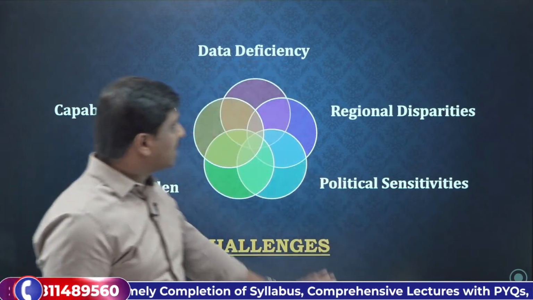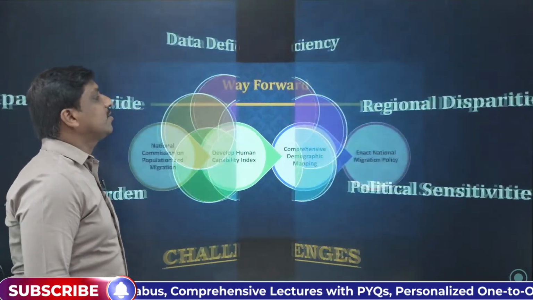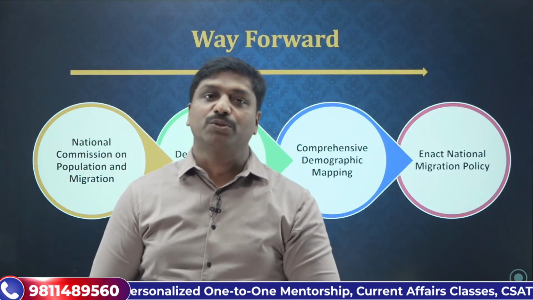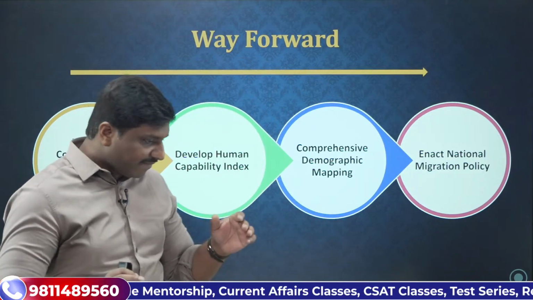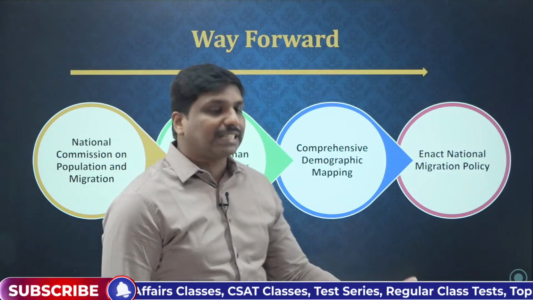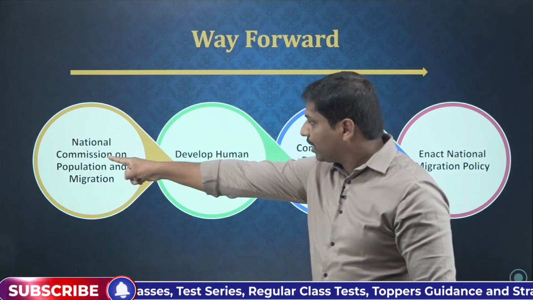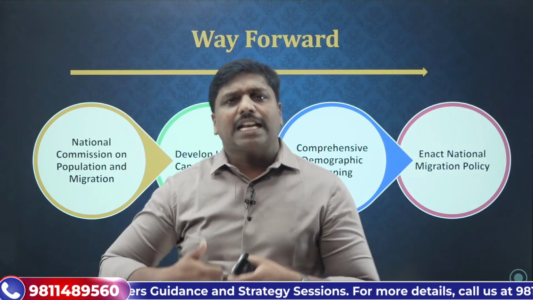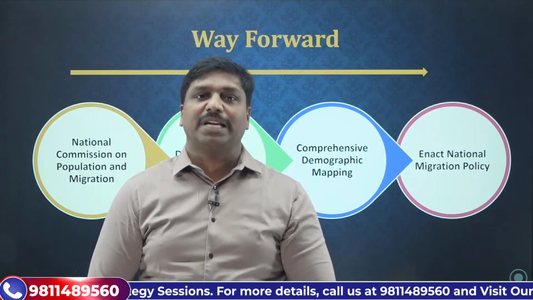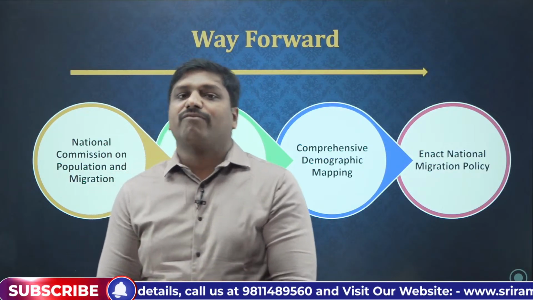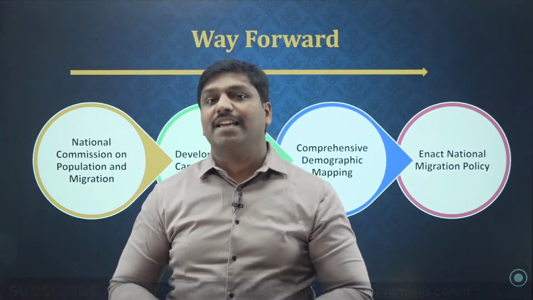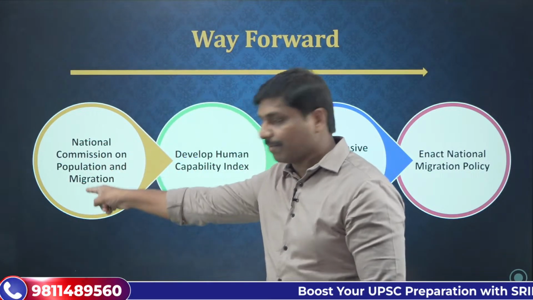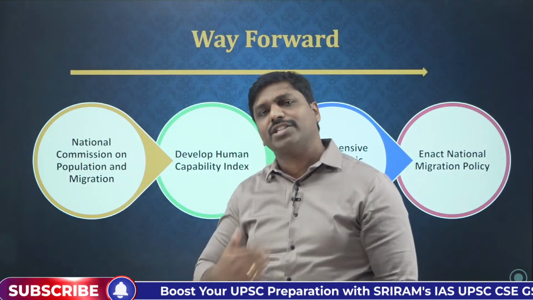So friends, now let us see how we can overcome these particular challenges. What is the way forward? If we talk about demographic transition, first and foremost, we should launch a national commission on population and migration. Once we launch the commission, it will look into various aspects, because first we have to begin. A good beginning is half done. We have to establish the commission, and then things will fall into place.